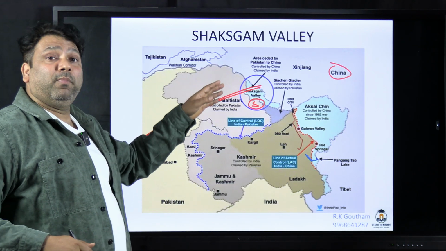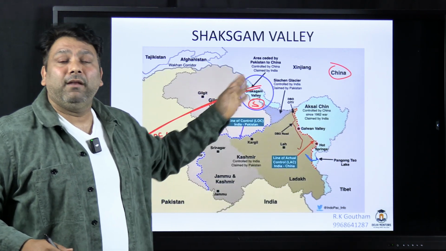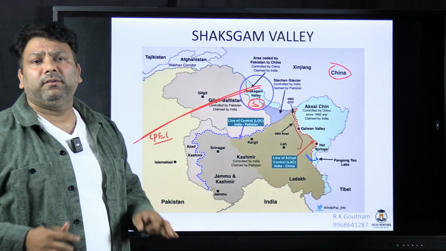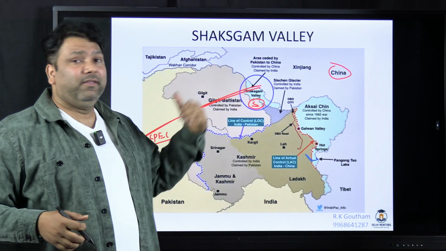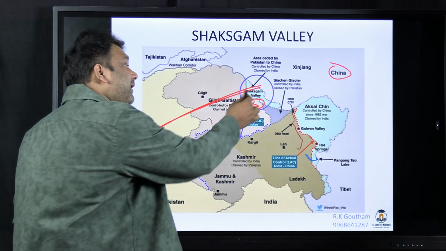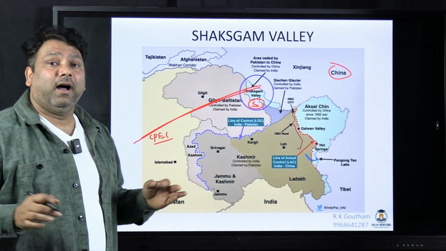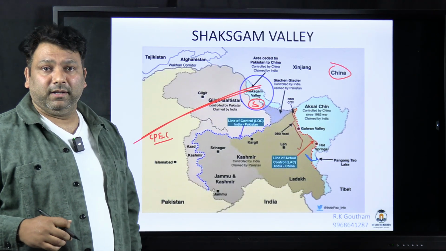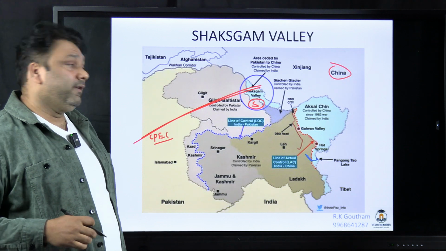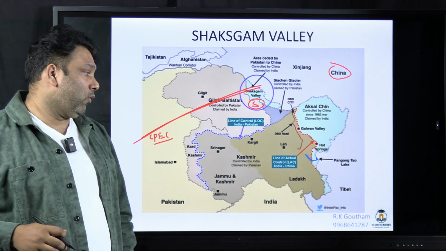So China here has a lot of roadways, railways, oil pipelines; it has got very good infrastructure. So in case of any war in this region, if China supplies arms and ammunition to Pakistan, it will become very difficult for India. So that's why the Shaksgam Valley plays a very important role.